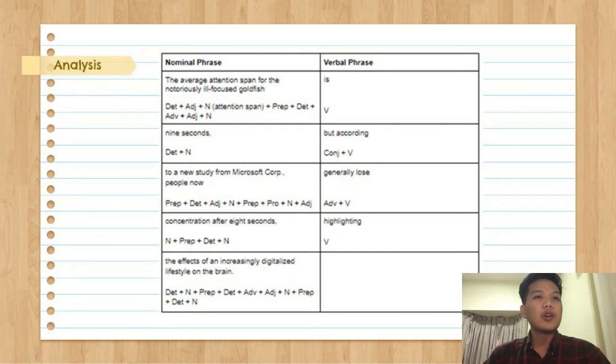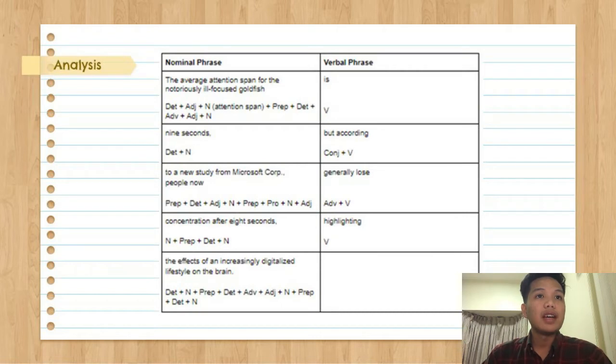Now, it is quite interesting to have an adverb in a nominal phrase, in which we have made our research and found out that notoriously ill-focused is a part of an adjective phrase, in which an adverb can be under it, which connects to an adjective, which connects to a noun. In this case, the noun is goldfish. Then, next you have the first verbal phrase, which is a verb only.